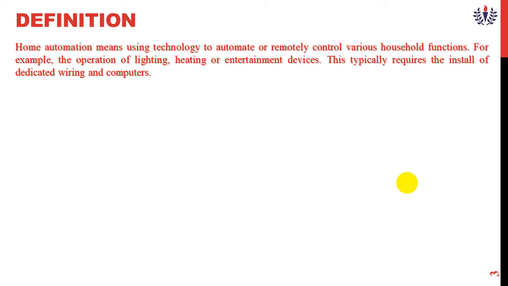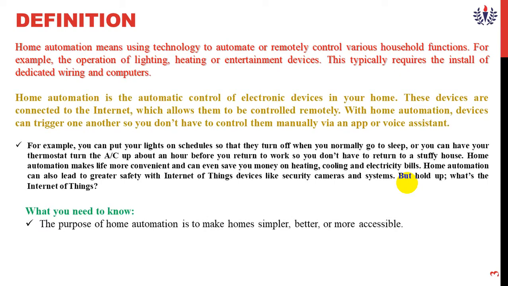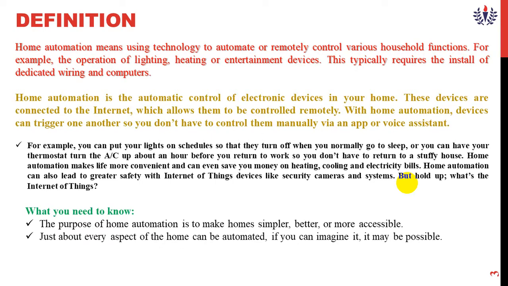Maybe home automation makes a person too lazy, but it saves energy. There are some drawbacks, but the advantages are more. Now we'll see the need. The purpose of home automation is to make things simple, better, and easy to access.